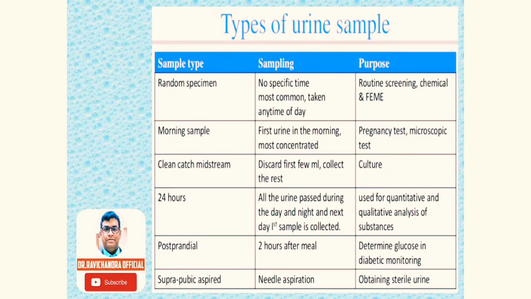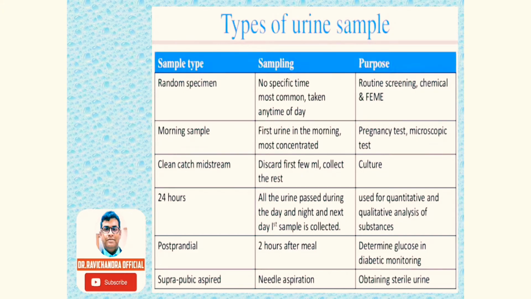Random specimen of urine is used for protein screening, chemical examination and microscopic examination. Morning sample, the first urine in the morning, is most concentrated, used for pregnancy test and microscopic test. Clean catch midstream sample: you have to discard the first few ml and then collect the sample, and it is used for urine culture. 24 hours urine sample: in this, all the urine passed during the day and night, and next day the first sample, is collected for examination.